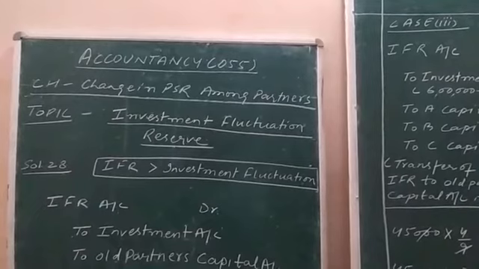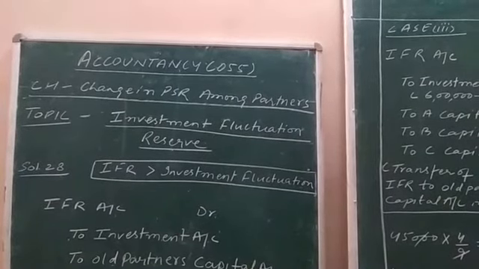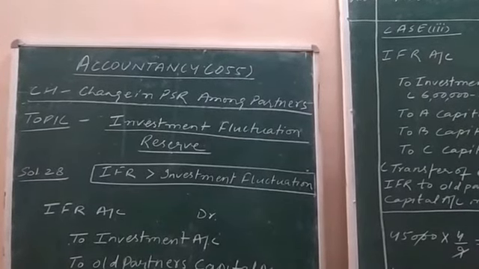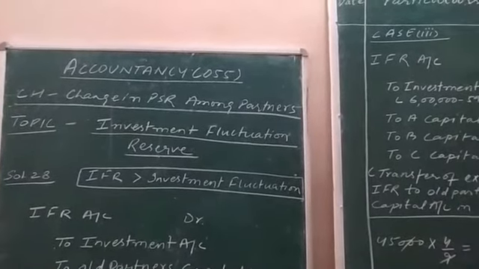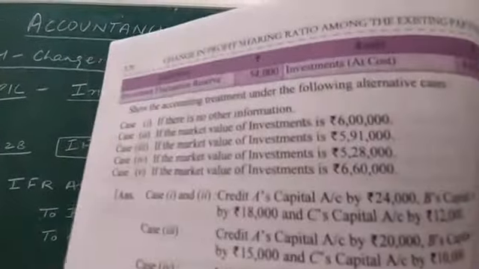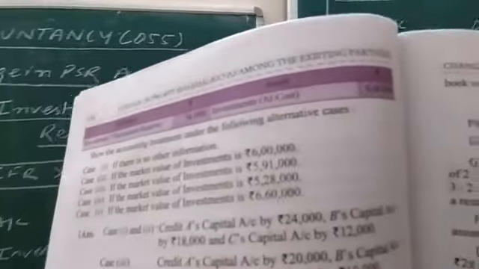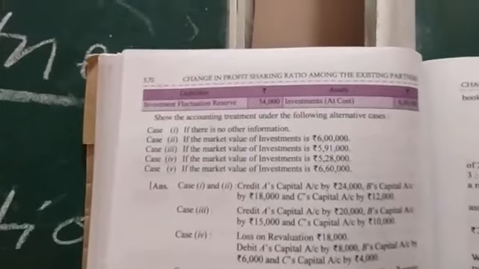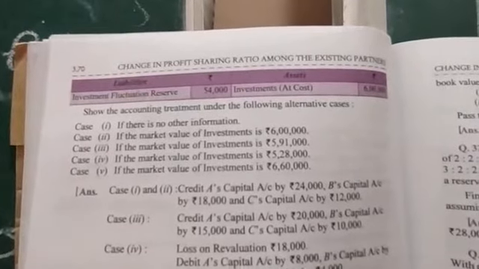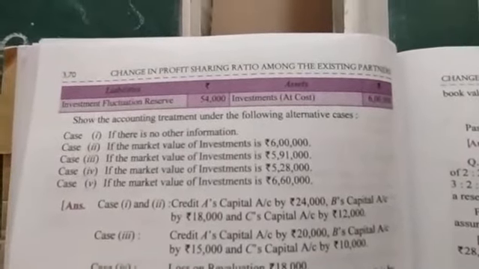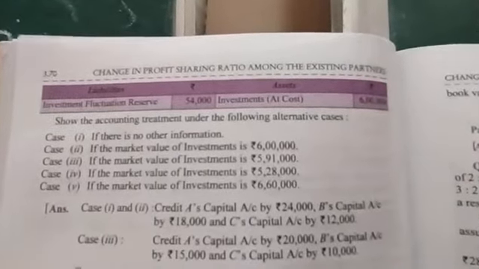I am showing you the question and the fluctuation in case number 3 related to question 28. Just have a look. Investment fluctuation reserve was of rupees 54,000 in this question. On the liability side you can see it, and on the right hand side, that is the asset side, you can see investments cost is 6 lakh rupees.